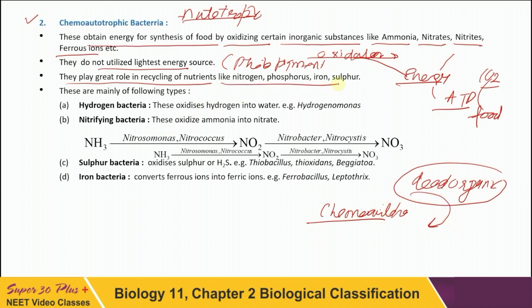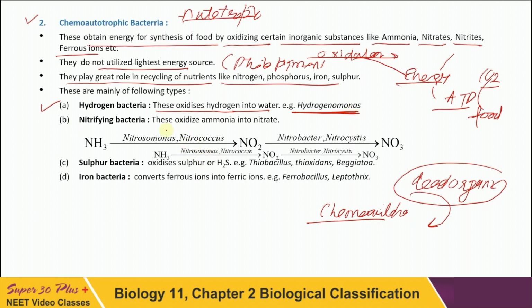Some main types of chemoautotrophs: this one is hydrogen bacteria, as the name indicates. These oxidize hydrogen into water. Example is Hydrogenomonas, in italics, you know it.